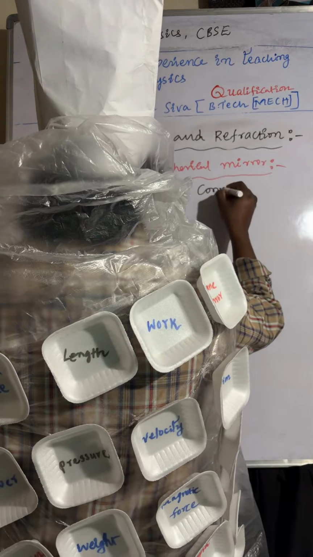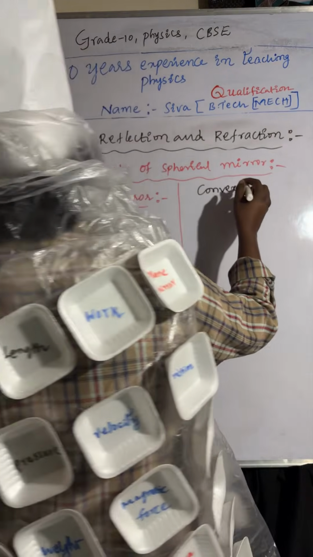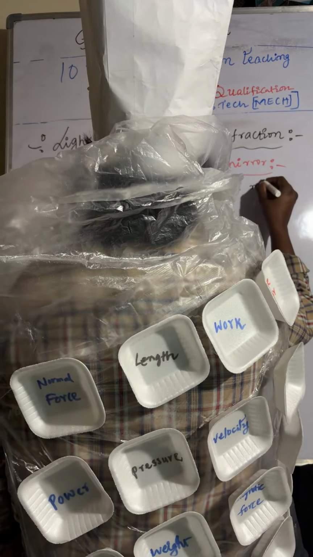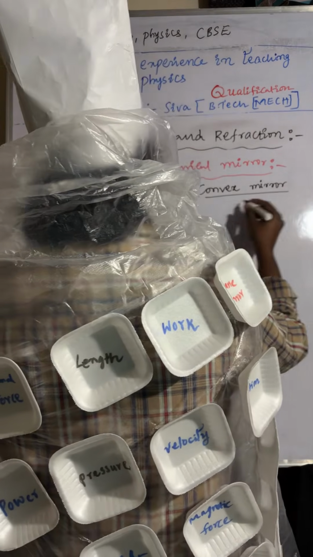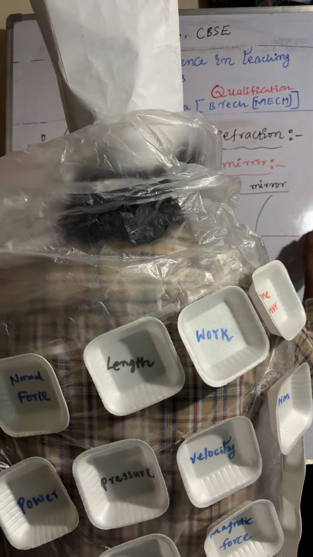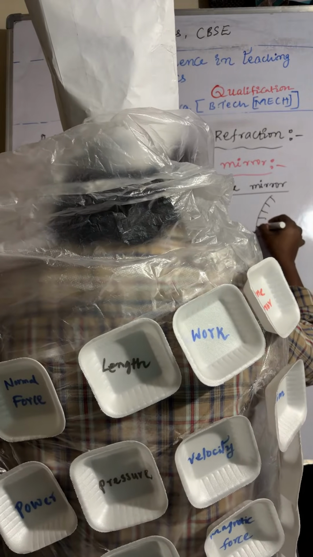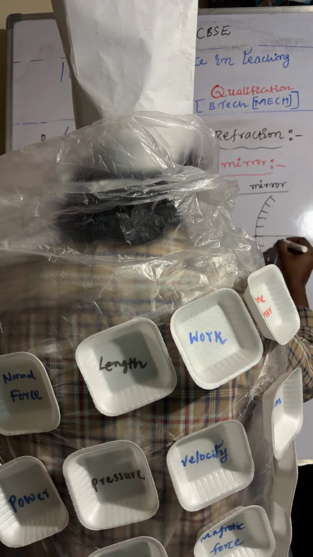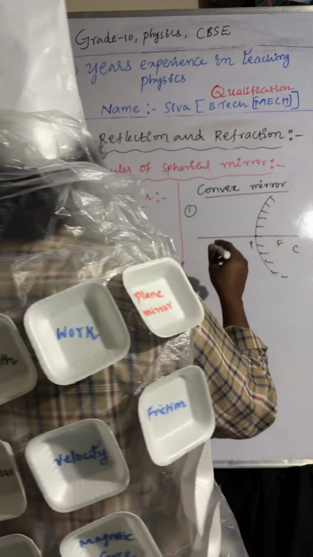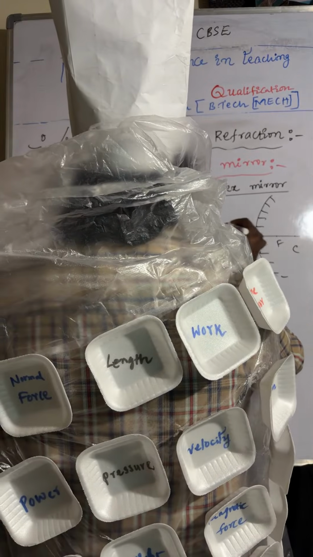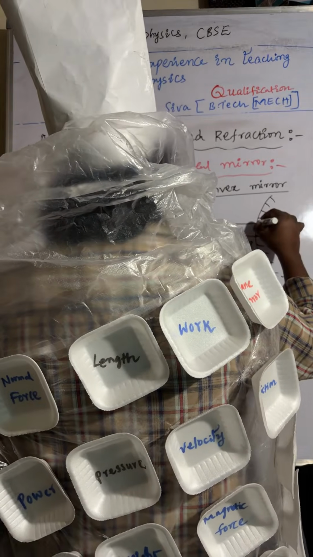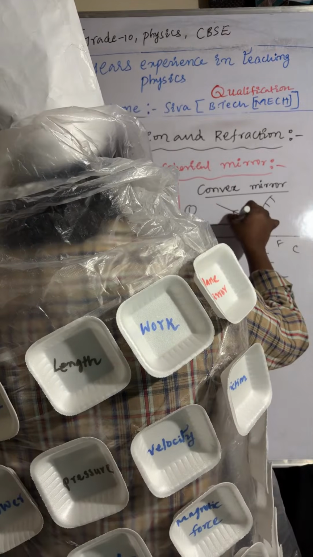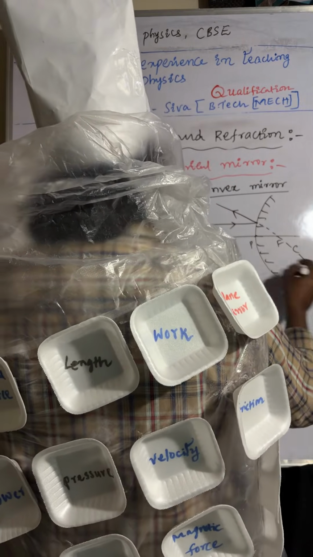And coming to the next one, convex mirror. The convex mirror is also the same. First one is, so I am taking the pole. So this is the pole, focus, center of curvature. Light ray is coming from infinity, after reflection passes through focus.